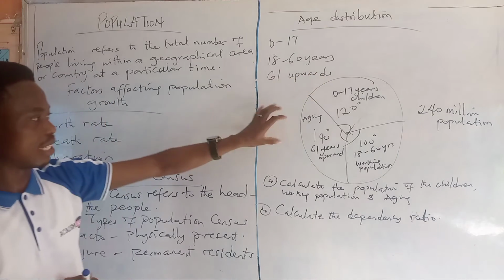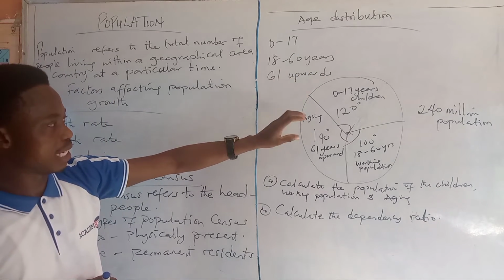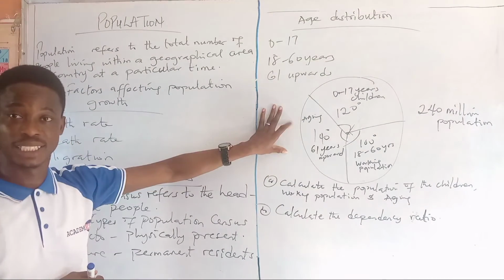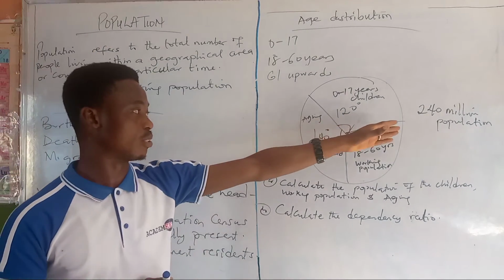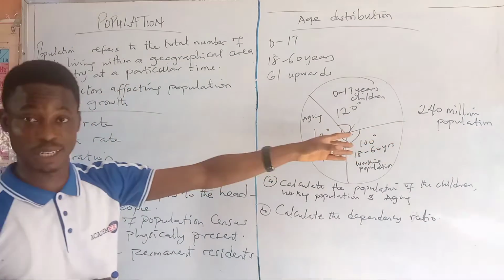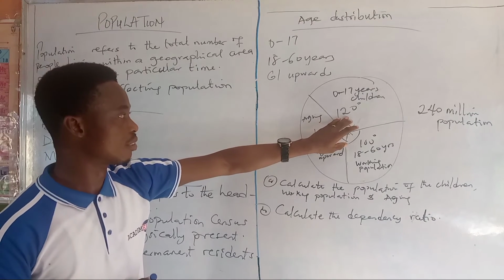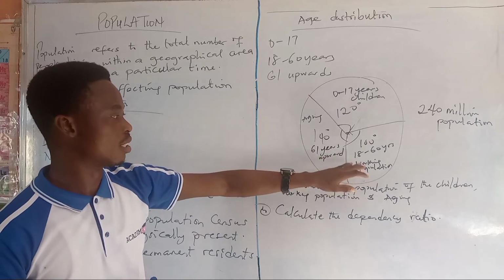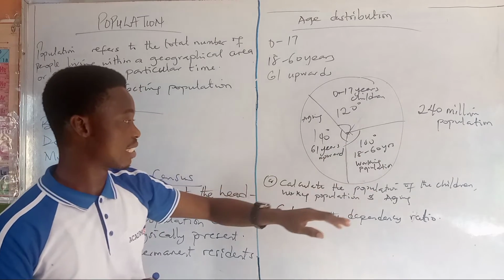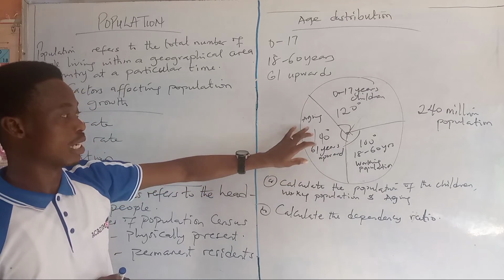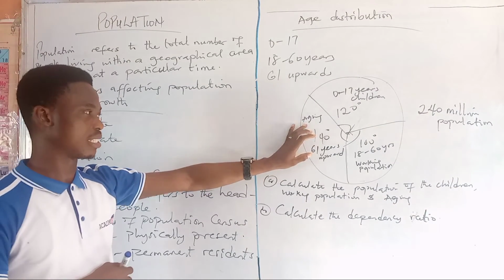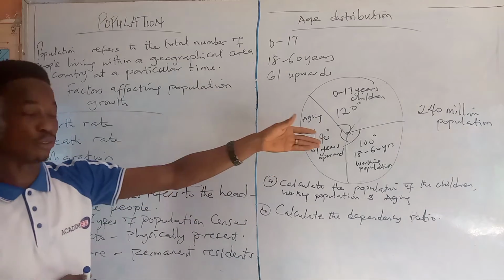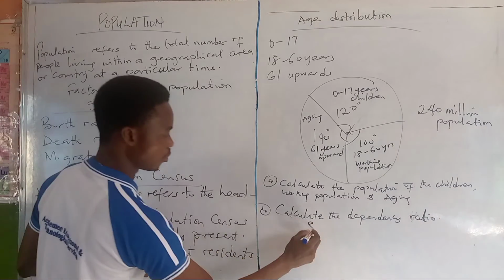Now, looking at this circle, we have a circle here that comprises the three categories, for which we have some calculations to do. So let's see how it is. We have a 240 million population in the country, and we have 120 degrees for the age of 0 to 17, 100 degrees for the 18 to 60 years category, and 60 years upward carrying 140 degrees out of 360 degrees. Now we want to know the population of each category in such a country of 240 million. Let's quickly go through that.